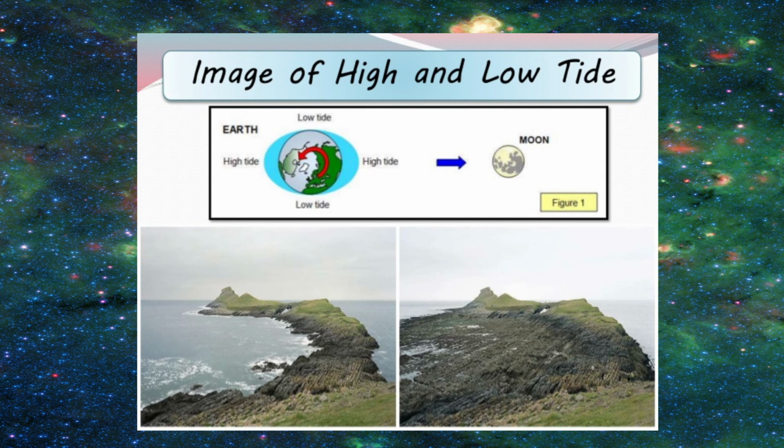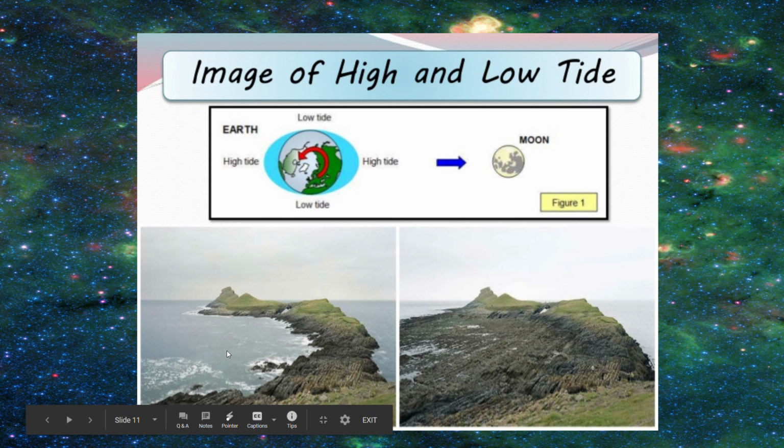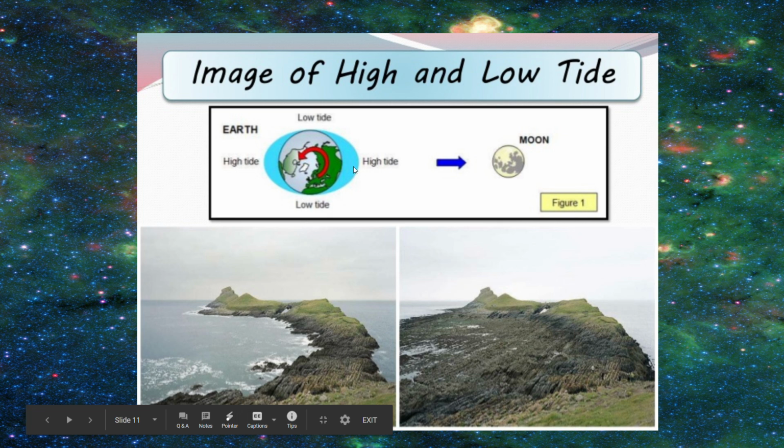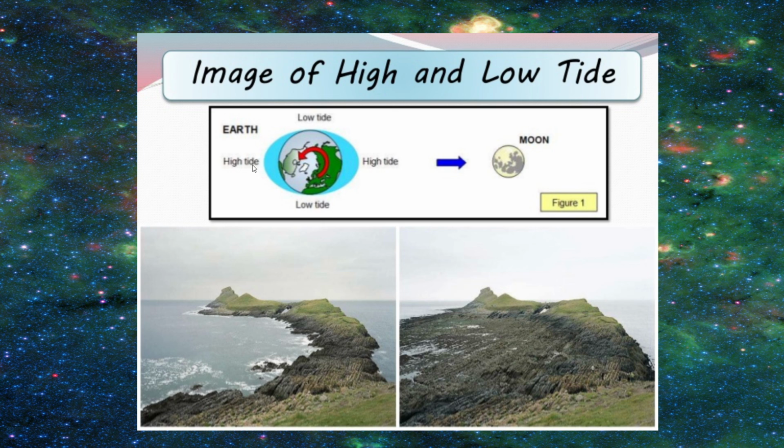This is one picture showing an image of high tide and low tide. You can see in this area the water is near this shore, but here the water has gone back. Okay, so because the water has been lifted, it goes back, maximum water reaches in the center part of the ocean. Here in another picture it is shown that the water is lifted, it is attracted towards the moon. Here also it is attracted towards the moon. So when water is lifted, it is called high tide. When water is not lifted, it goes low, it's called low tide. So this is a low tide area.